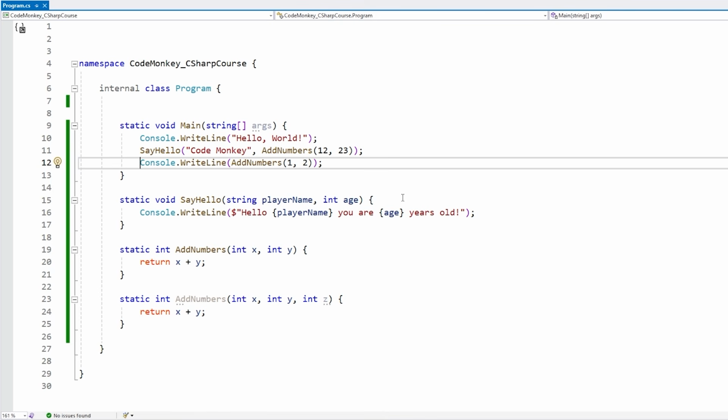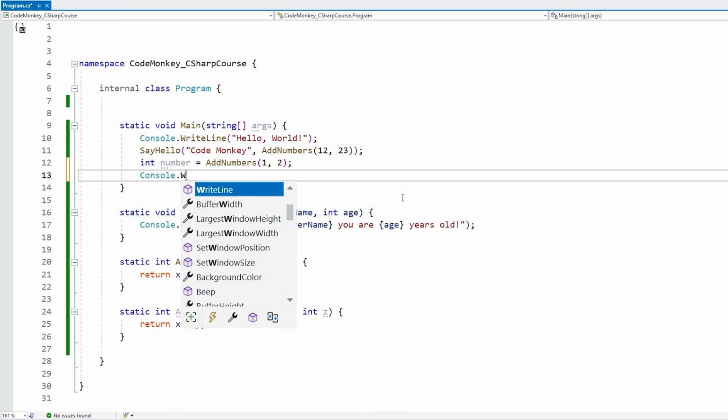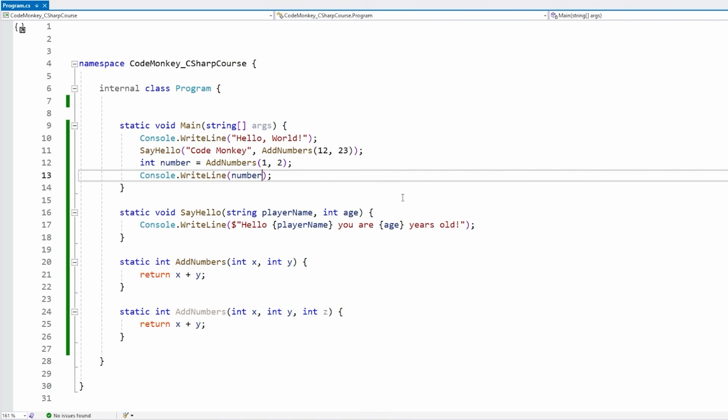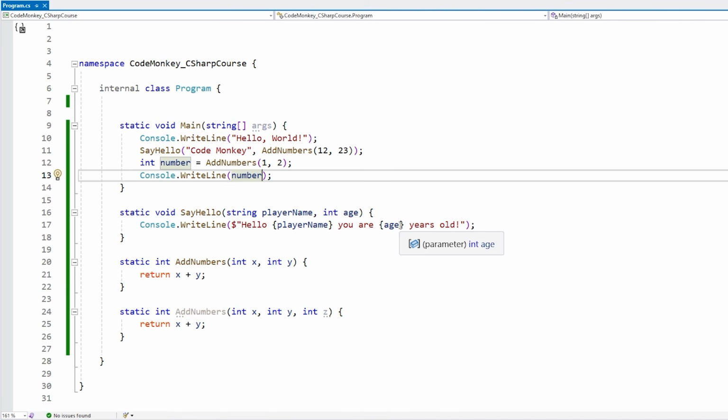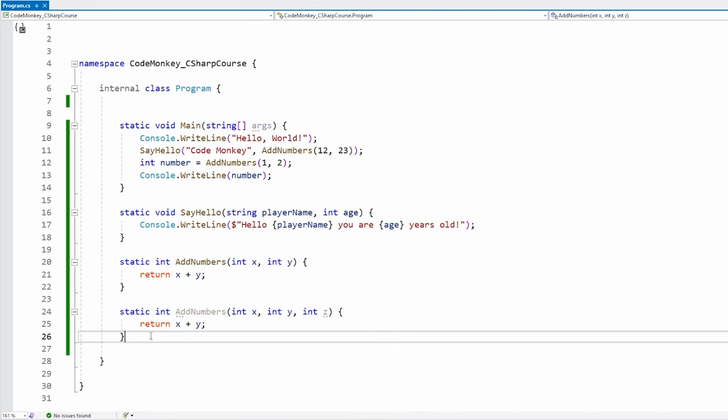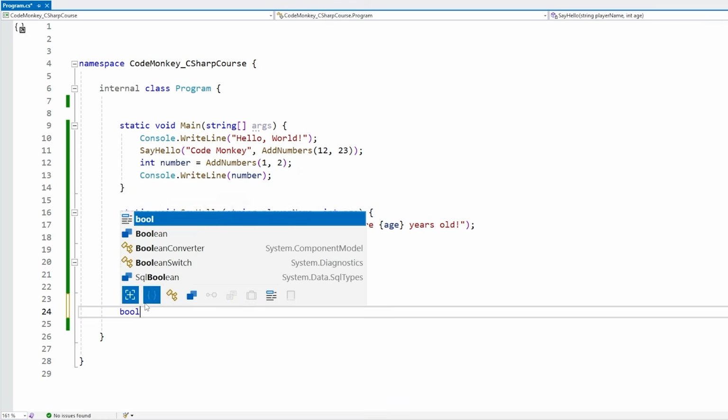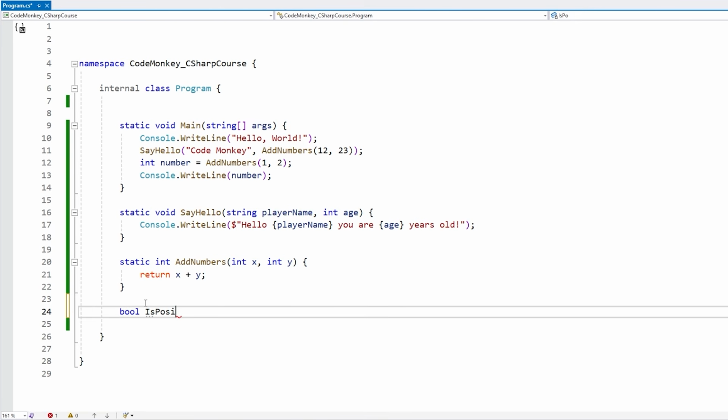And of course, we can simply put the result of a function inside some kind of variable. So int number, we can just add numbers. And now if we do a console.writeLine on our number, there it is, it does print the same thing. Now, one very useful type to return from a function is boolean. So for example, let's make another function. Let's make it return bool. And let's say for example, just is positive. We want to return if a certain number is positive. Let's receive an int x.